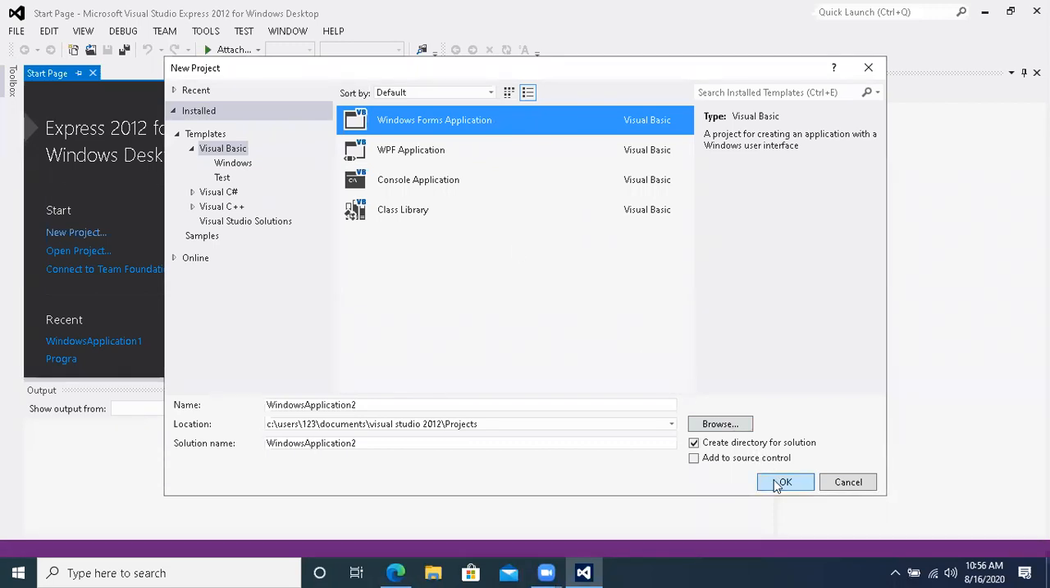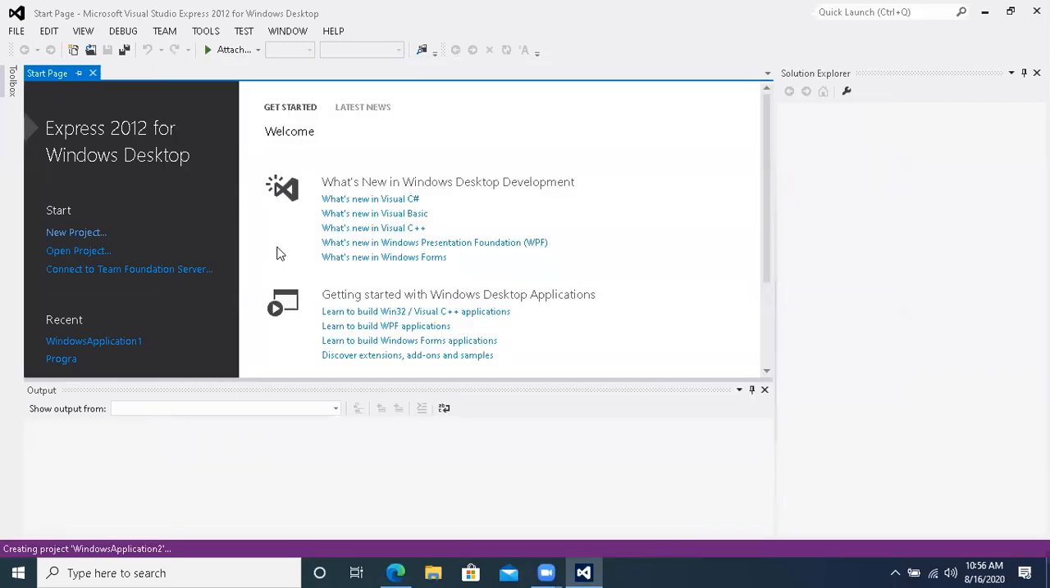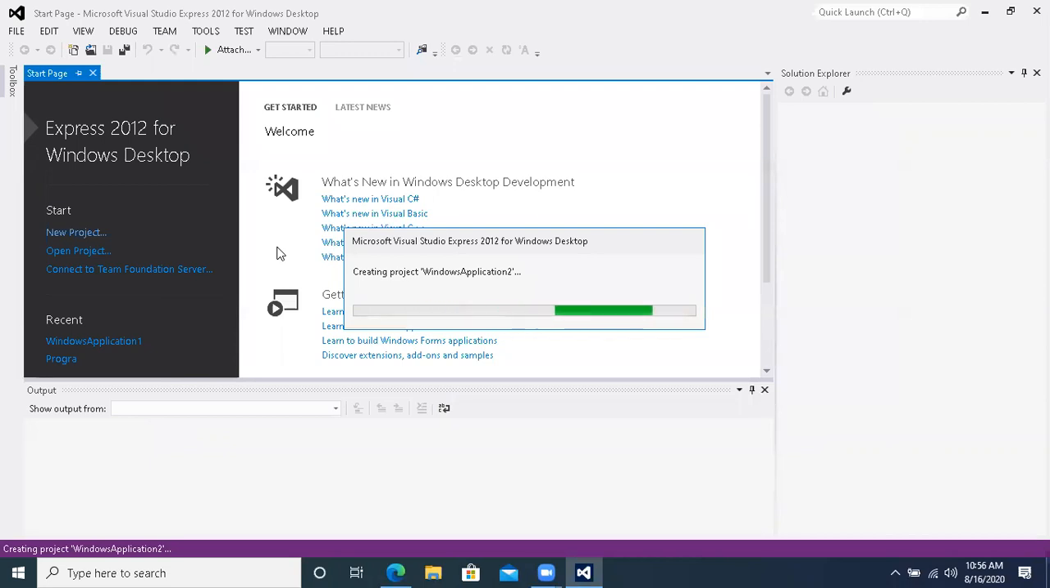Okay, I will click on it and press OK. Then it will take a few seconds and a new project will be opened. By default, the project name will be, you can see over here, Windows Application 2. One was there that I already opened. Then Windows Application 1, Windows Application 2, and Windows Application 3.